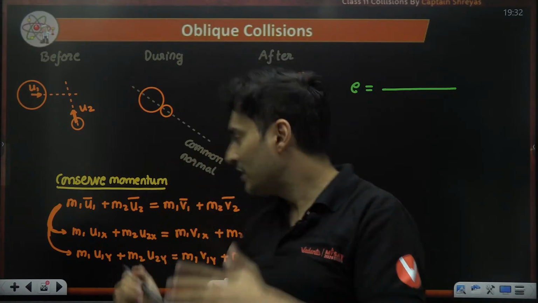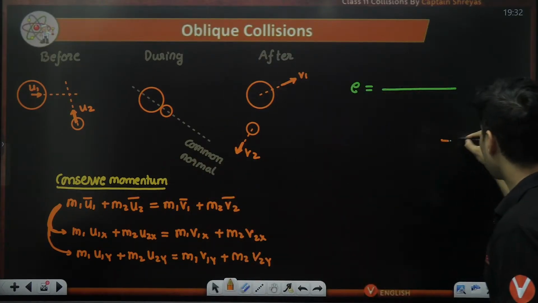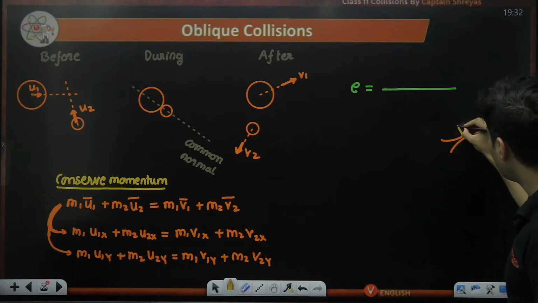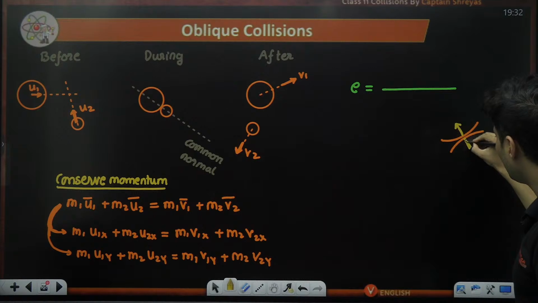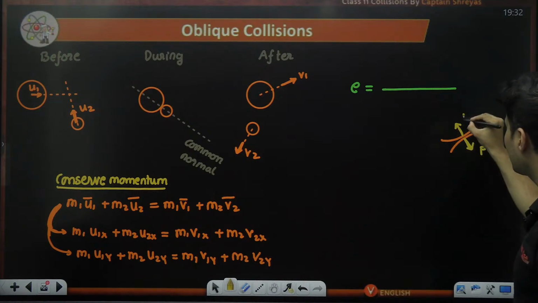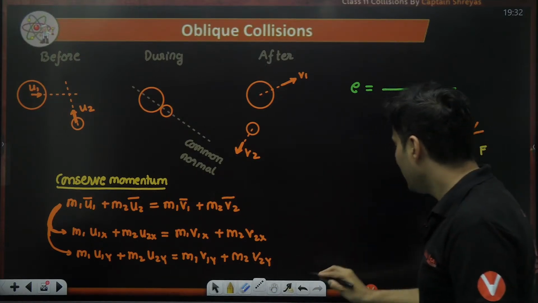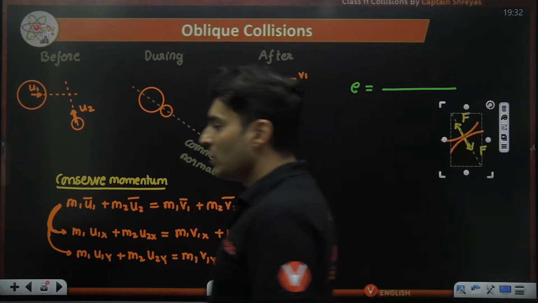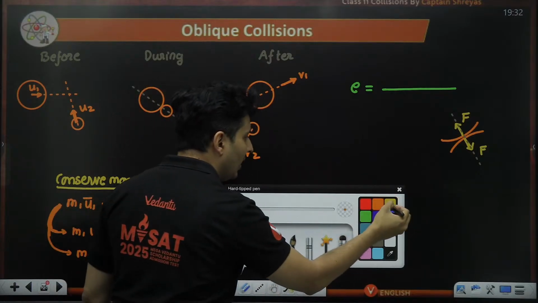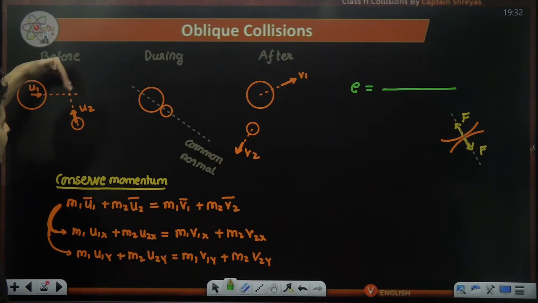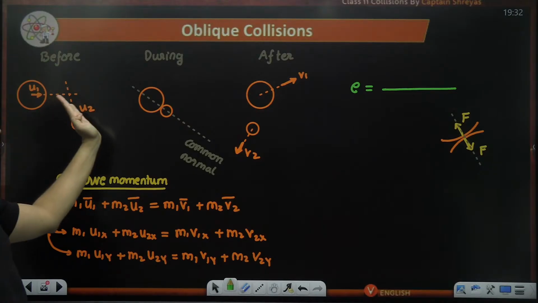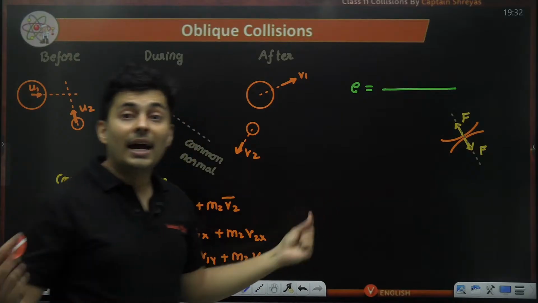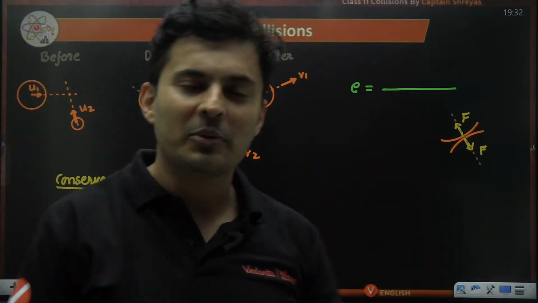Normal force: imagine two surfaces are in contact with each other. This is surface 1, this is surface 2. This surface will apply a force on this like this. This surface will apply force on this like this. This is how the forces are. And if you extend it, you will get the common perpendicular. So choose the velocities: U1's component along the common normal, U2's component along the common normal, V2's component along the normal, V1's component along the normal, and that relative velocity is what you have to take.